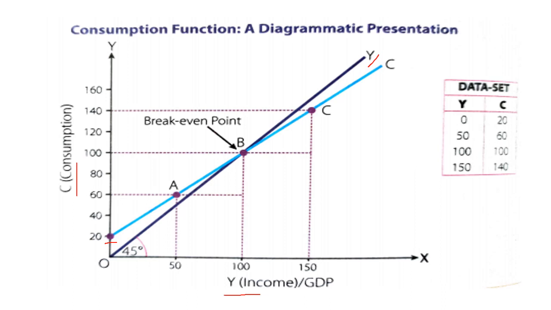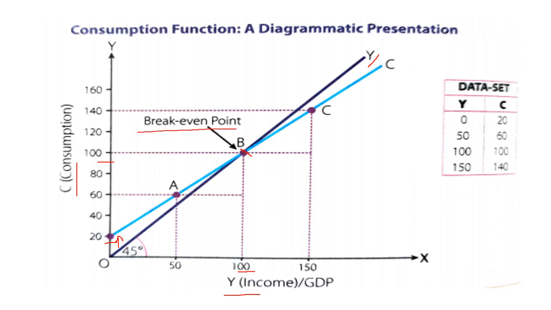Now consumption is above the income curve. You can notice that consumption is above the income curve because initially, or in the starting, our consumption is more than our income. Consumption is more than income, as when income is 0, consumption is 20. Now at point B, consumption and income are equal, 100 and 100. This shows the break-even point. So what is the break-even point?